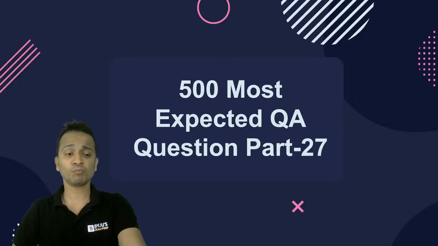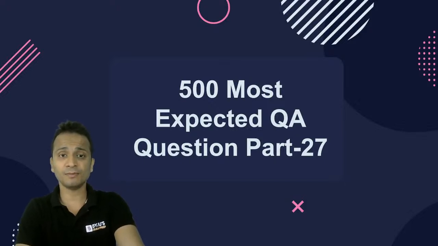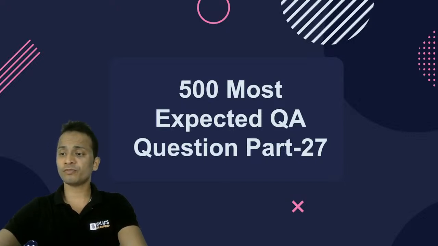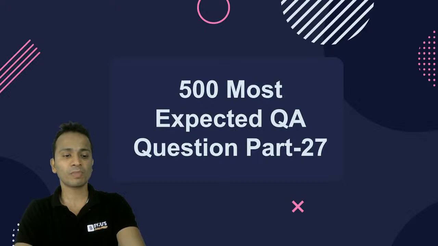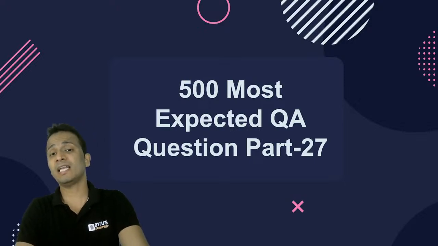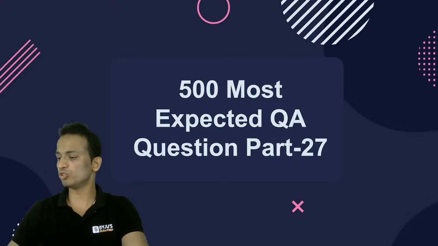Today we'll be continuing in this session of 500 most expected QA questions, part number 27. Previously we have already conducted 26 sessions in which we have discussed the questions of the QA section for all the students who are preparing for CAT examination. All these questions are among some of the most expected questions that can appear in your entrance examinations like CAT, SNAP, NMIMS, and MAT, and so on and so forth.